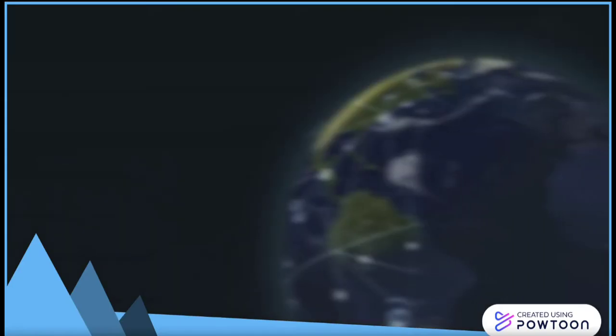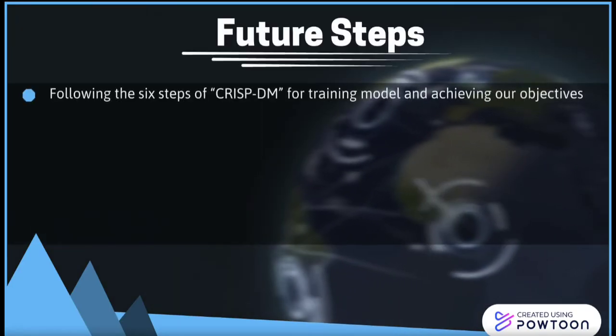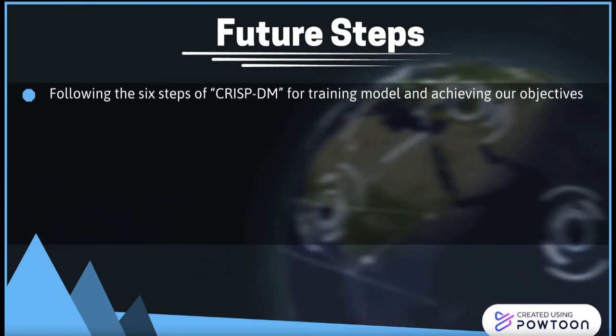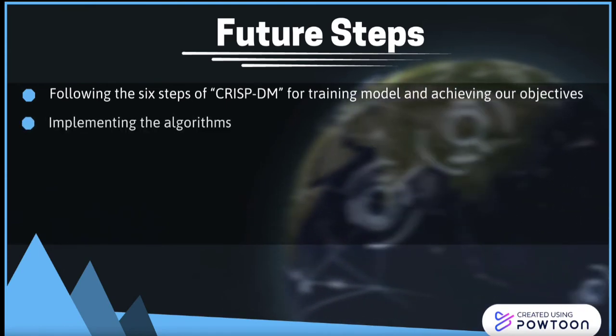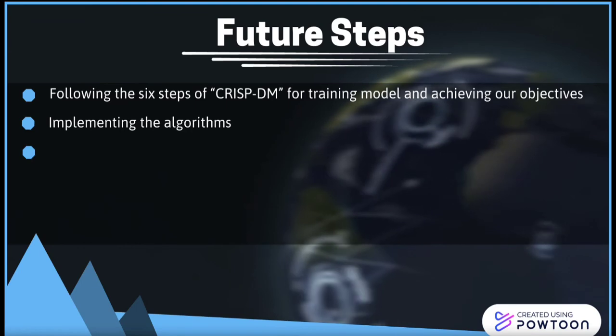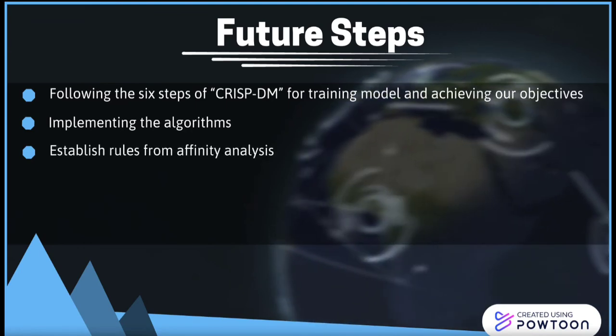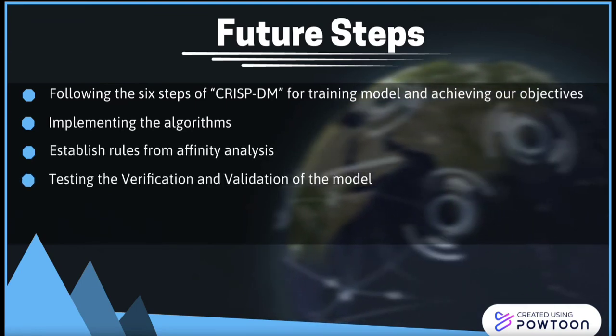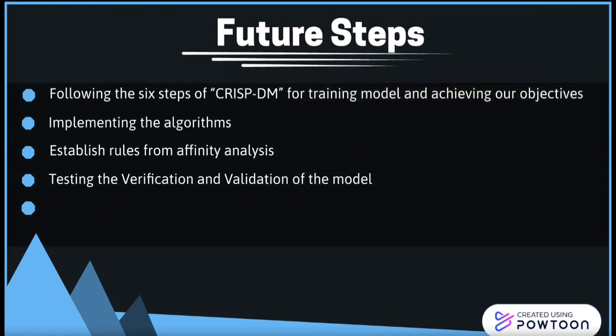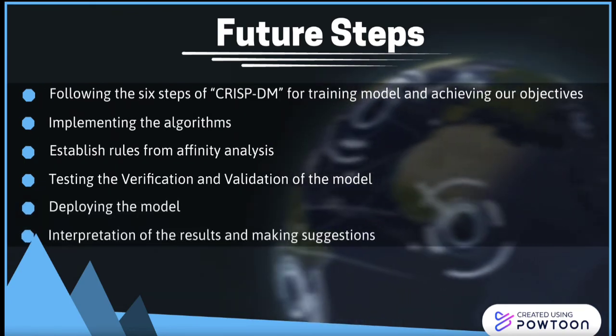So our future steps would be following the 6 steps of STM for training the model and achieving our objectives: implementing the algorithms, establishing rules from affinity analysis, testing the verification and validation of the model, deploying the model, interpretation of the results, and making suggestions.